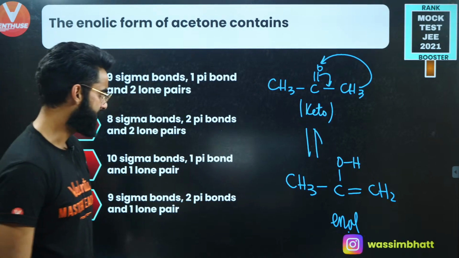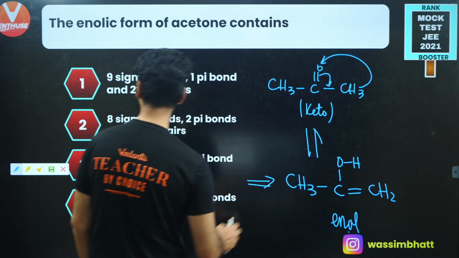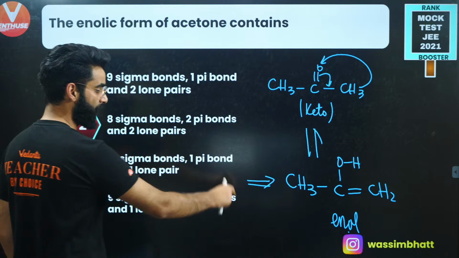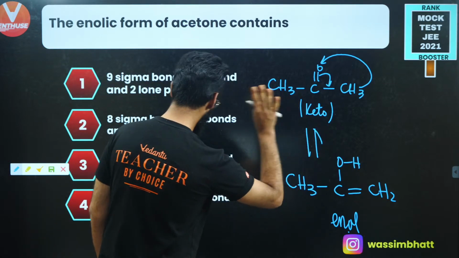Yeah, we know it. Now basically we are supposed to check the total sigma bonds and total pi bonds in the molecule in the enol form. In this enol form, you have got only one pi bond.